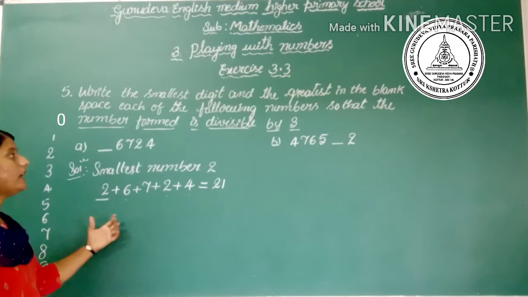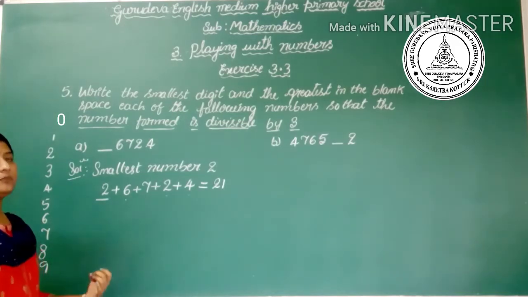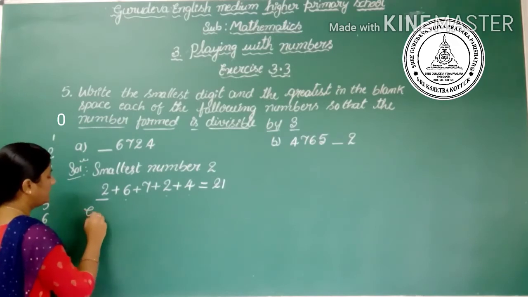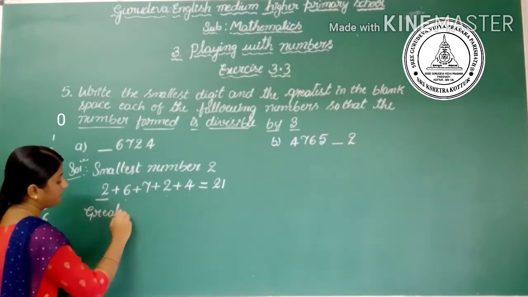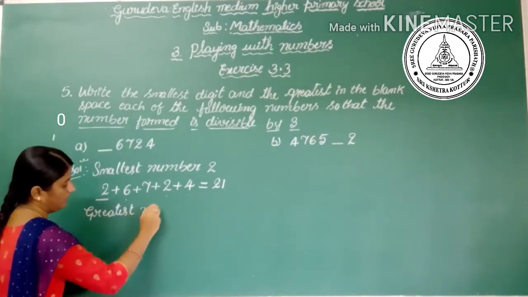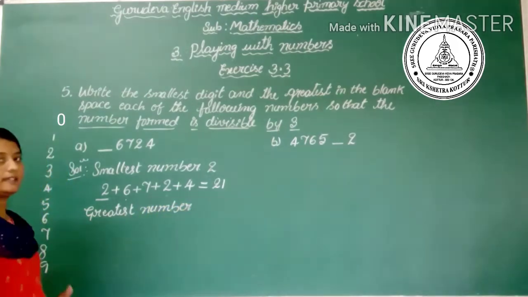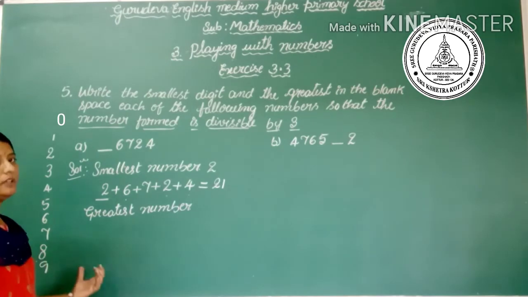Similarly, we have to fill the greatest digit, the greatest number.